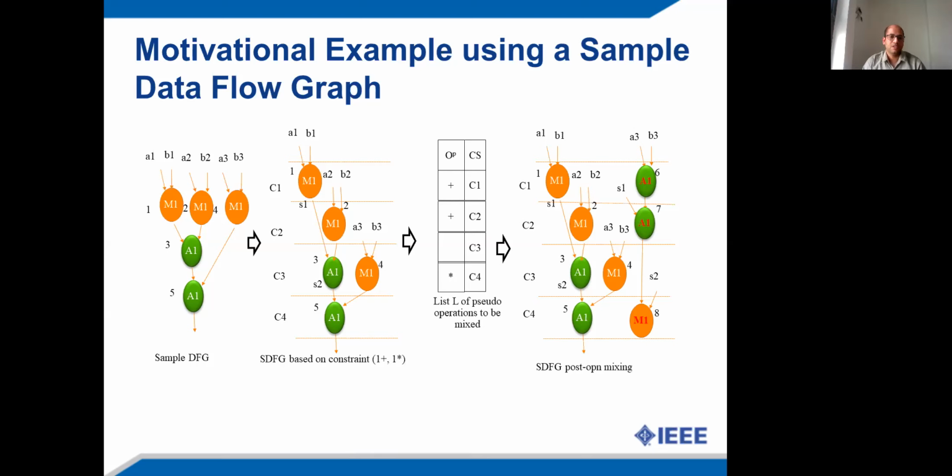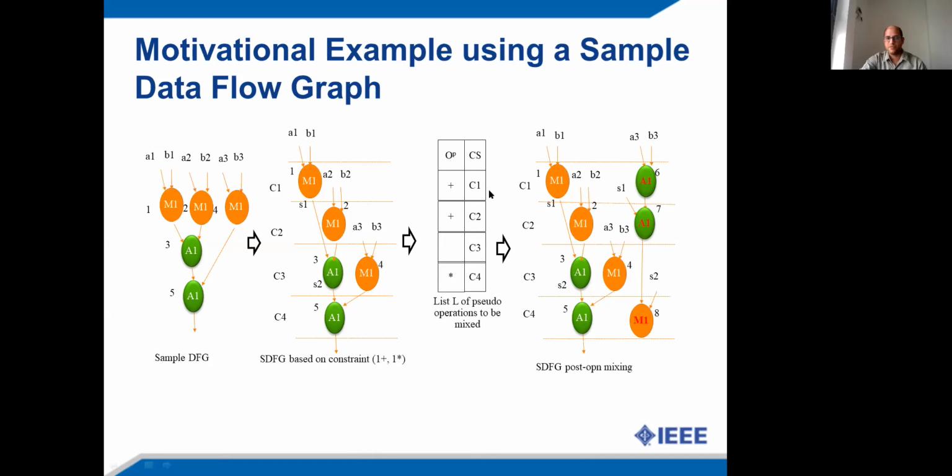So first of all, the data flow graph is scheduled based on the resource constraint of one adder and one multiplier. So this is the data flow graph. This is the scheduled data flow graph, and then we apply the algorithm of pseudo operation determination, and that algorithm returns this list, the list of the pseudo operations and the corresponding control step number.